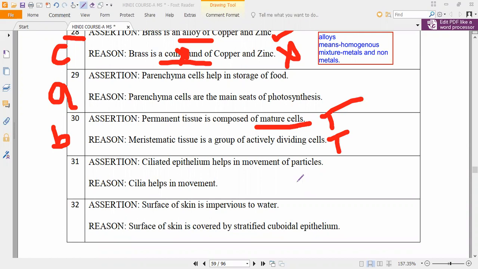Cilia helps in movement. Cilia is present in where, guys? Can you tell? Cilia is one of the food eating parts, like a mouth, in a single cellular organism. In which one is it? Cilia is like a mouth. It will start with P. That word is called as P. Anybody? Parenchyma, sir. Parenchyma.